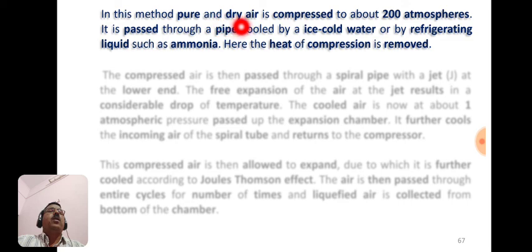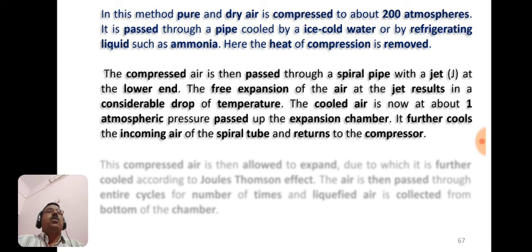In this method, pure and dry air is compressed to about 200 atmospheres, and it is then passed through a pipe cooled by ice cold water or by a refrigerating liquid like ammonia. Here the heat of compression is removed, and this compressed air is then passed through a spiral pipe with a jet, meaning a narrow end.